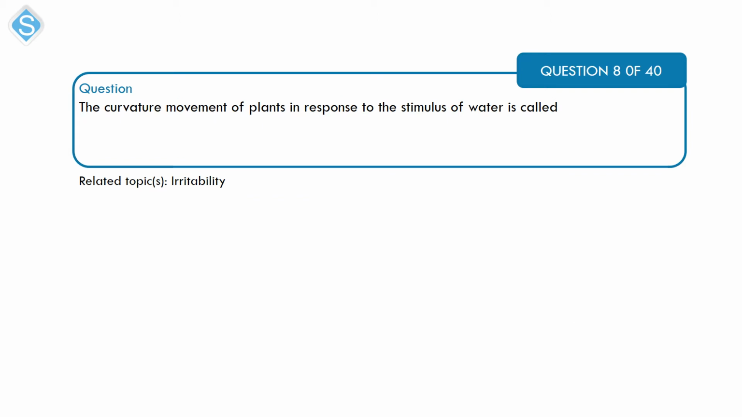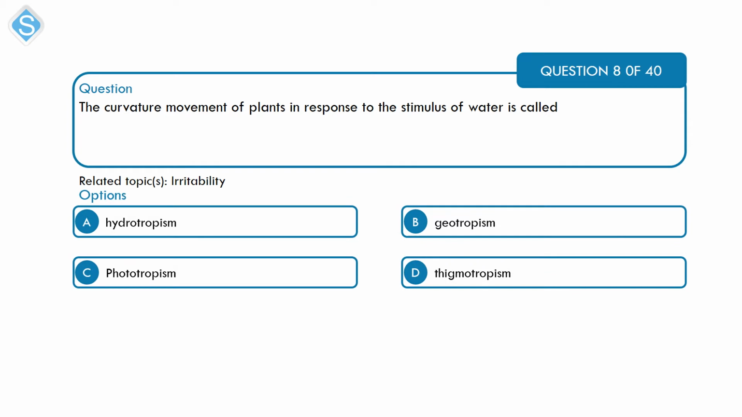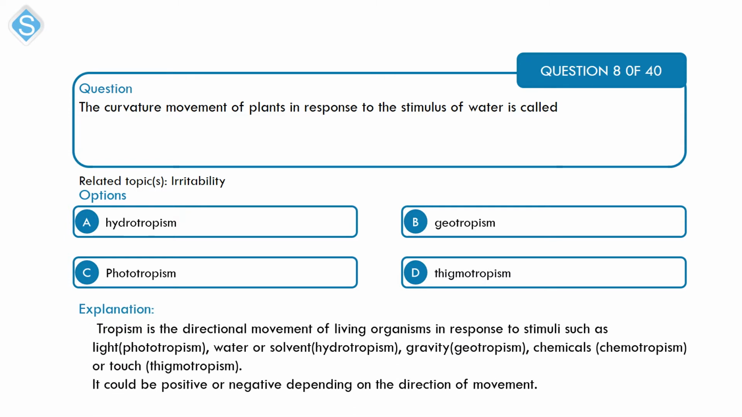Next, on irritability, the curvature movement of plants in response to the stimulus of water is A. Hydrotropism, B. Geotropism, C. Phototropism, D. Thigmotropism. Alright, so tropism is basically response due to stimulus in plants, and if the stimulus is water, then that is hydrotropism. That's option A. If it is due to gravity, it is geotropism. If it is due to light, it is phototropism. And if it is due to touch, it is thigmotropism.